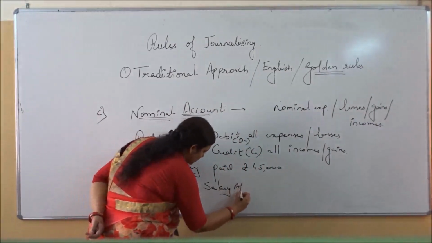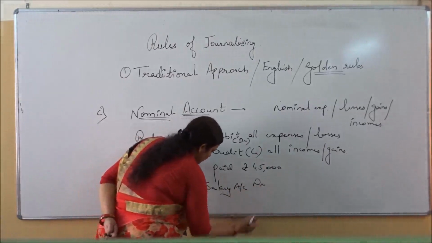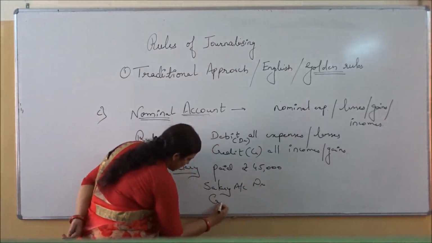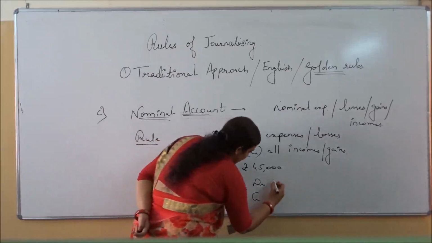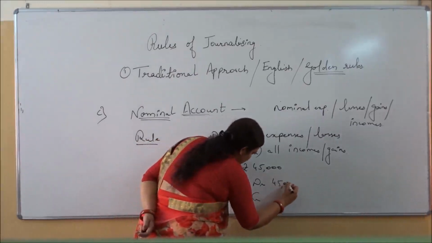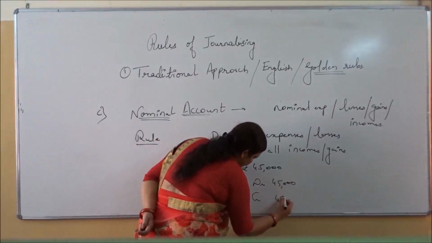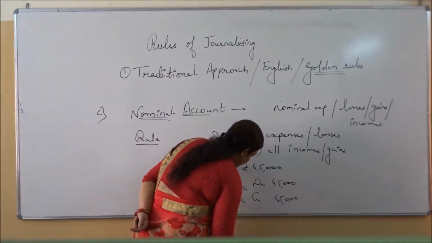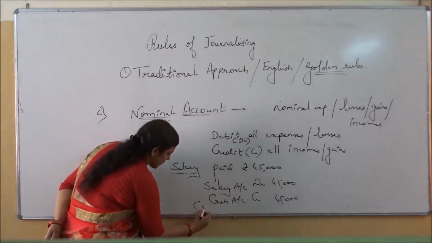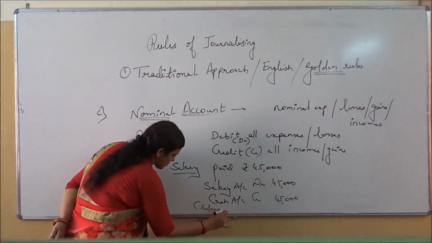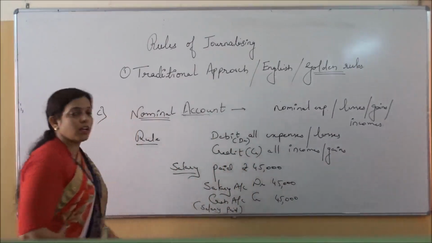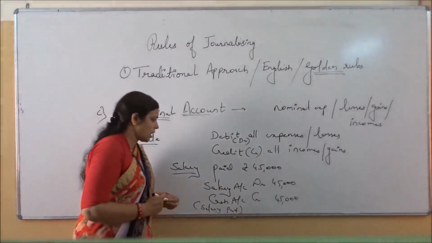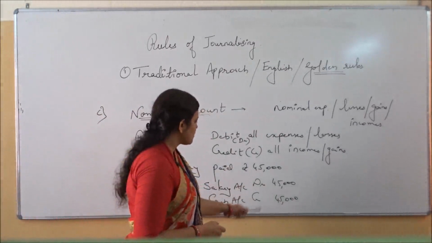Salary account, debit, and cash account. Cash पे impact गया. Cash account credit by amount 45,000. Like this. Narration, salary paid. Salary paid, like that. Always you have to write the narration. Salary account debit, cash account credit.